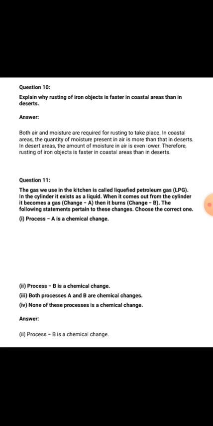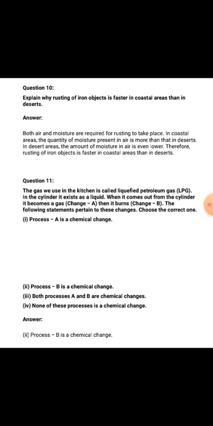Question number 11. The gas we use in the kitchen is called liquefied petroleum gas (LPG). In the cylinder it exists as a liquid. When it comes out from the cylinder, it becomes a gas, change A. Then it burns, change B. The following statements pertain to these changes.